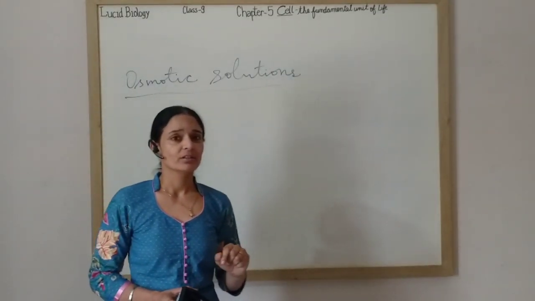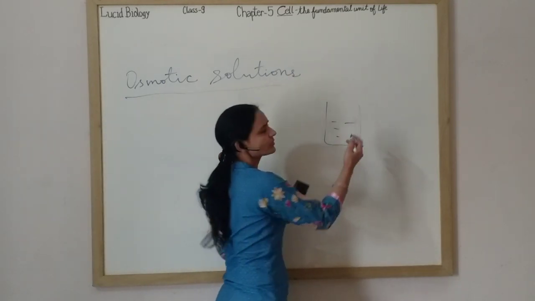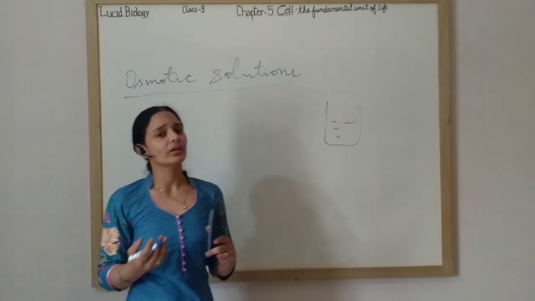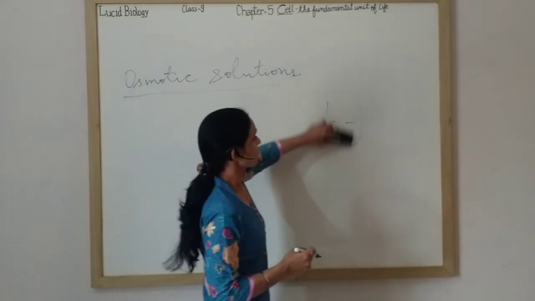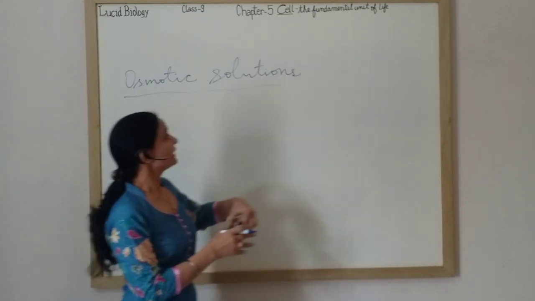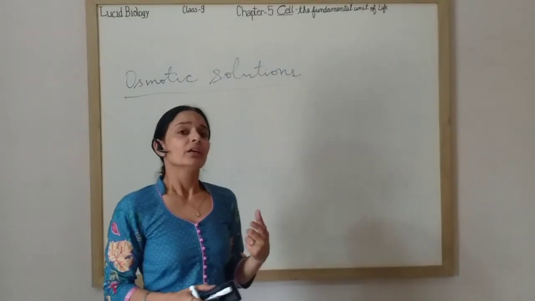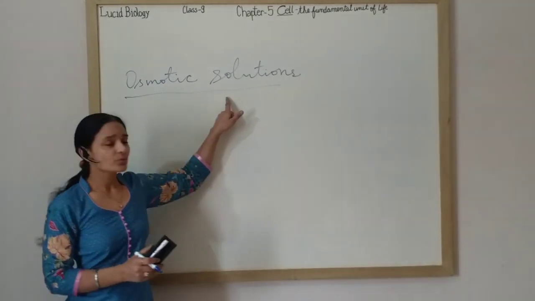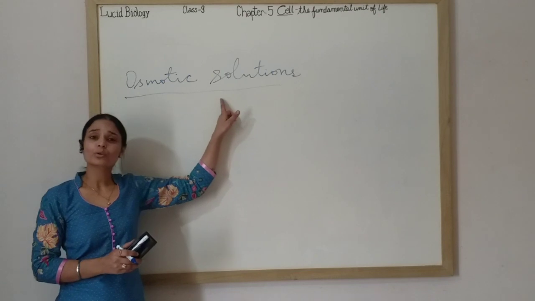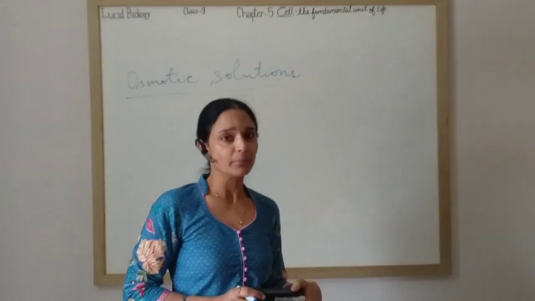Osmotic solutions. First of all, you know what a solution is? In a liquid you have added salt, that becomes a salt solution. In water you have added sugar, that becomes a sugar solution. So we are going to discuss osmotic solutions. These are those solutions which allow movement of substances if they are separated by a membrane. It allows osmosis to take place if that liquid is separated by a semi-permeable membrane.